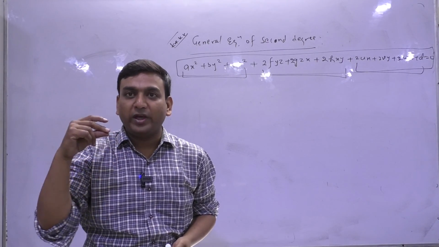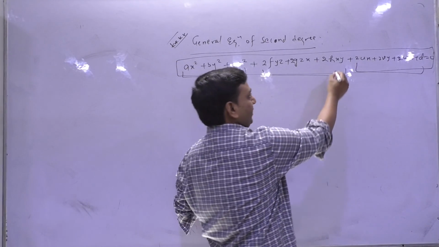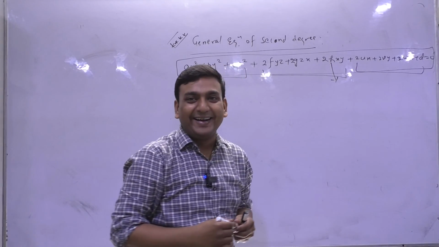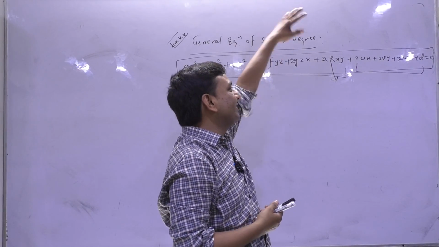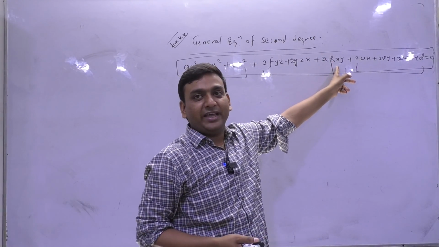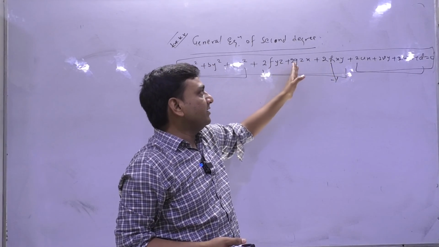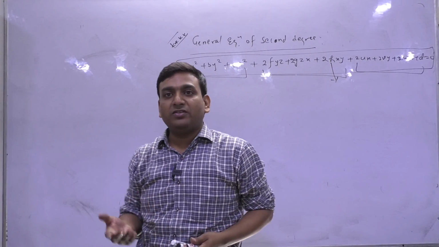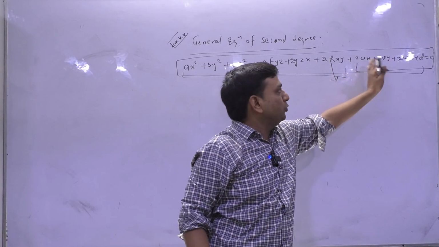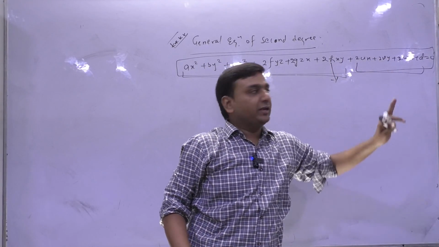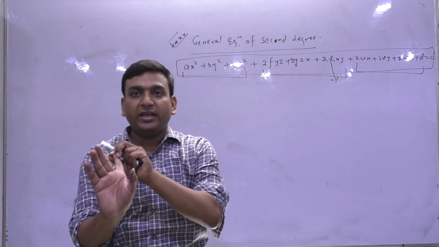What is this? A plane representing the intersection of two planes. Suppose these are 1 and 2 and this is 3. Clear?